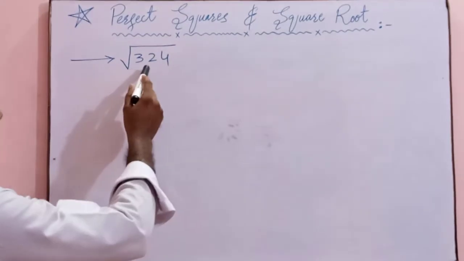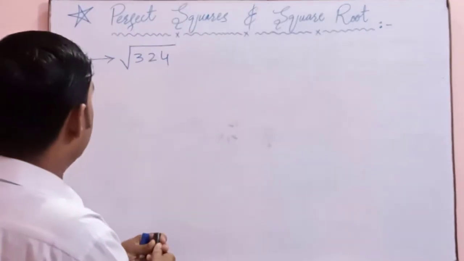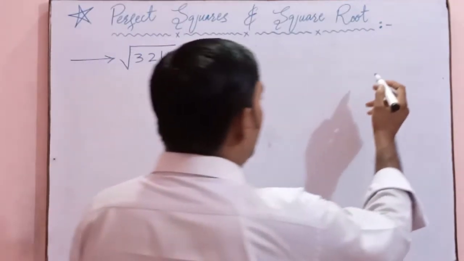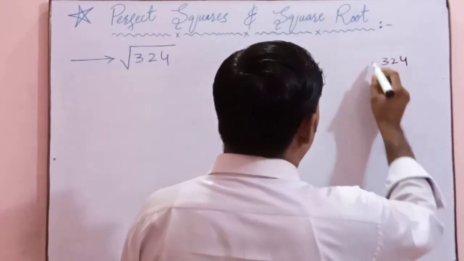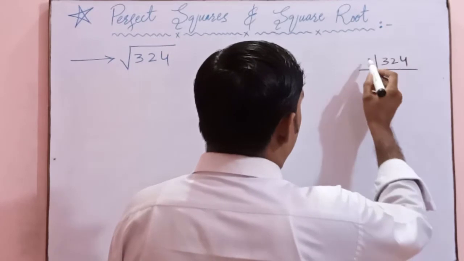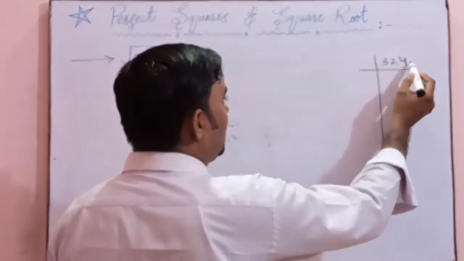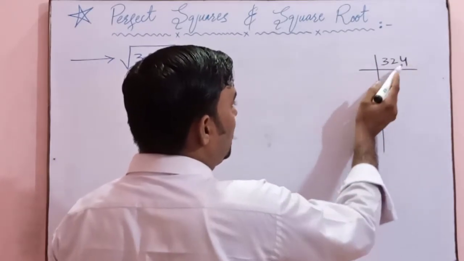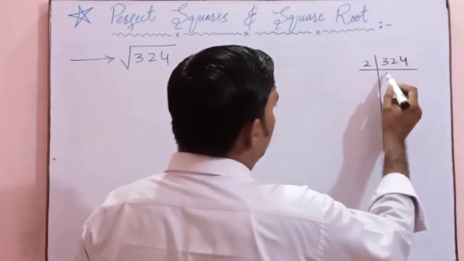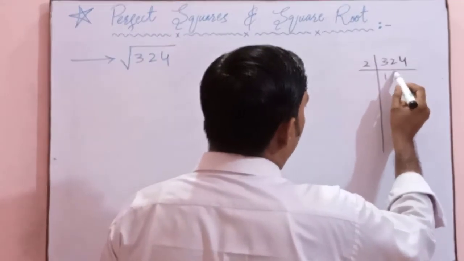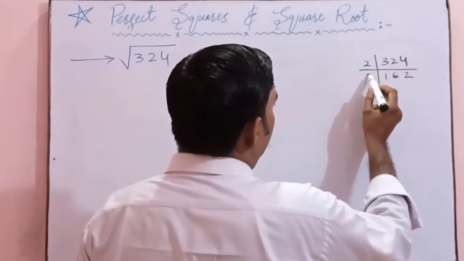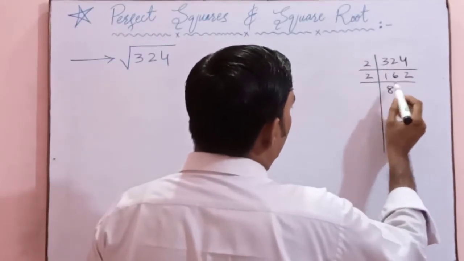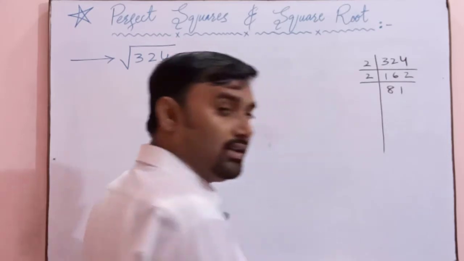Okay students, now we will find the square root of 324. So let's come to the prime factorization method. First of all we will find the prime factors of 324. We will apply the table of 2, because on the unit place there is a 4. So table of 2: 2 1 is 2, 2 6 is 12, and 2 to the 4. Again table of 2: 2 8 is 16, and 2 1 is 2.